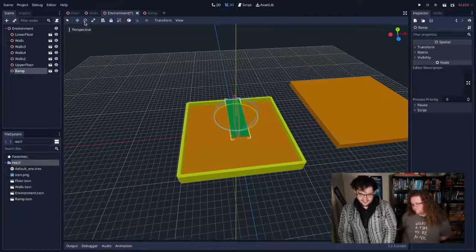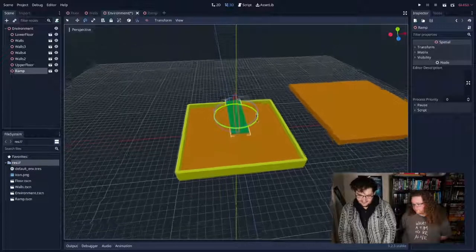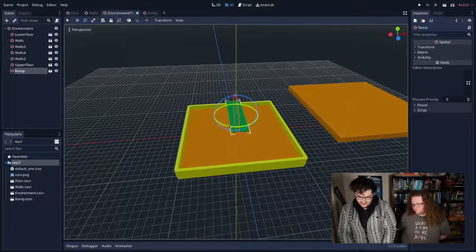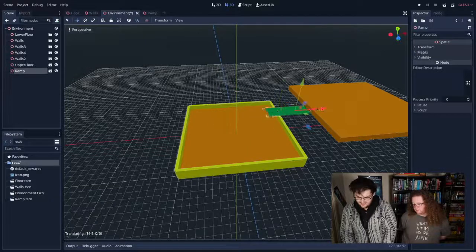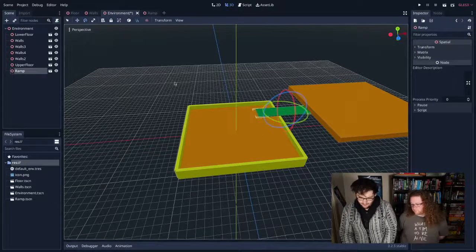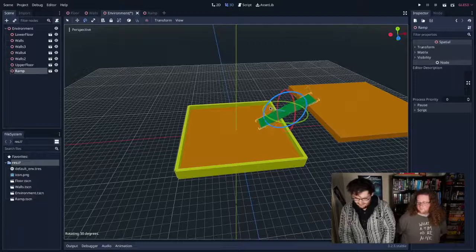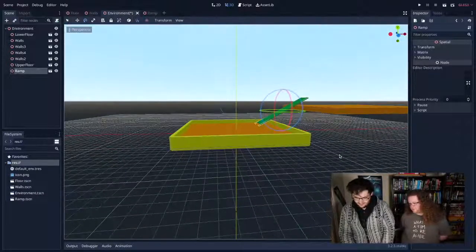I'm going to rotate it just to show you rotation works. So you can see you get this nice rotating thing here. Looks like I can grab one of these. Probably that one, right? Yep. Look at that. Pretty cool. Then I'm going to move it over here. And then I'm going to rotate it a bit more. So I'm going to rotate it that way. So that's kind of a very steep ramp.